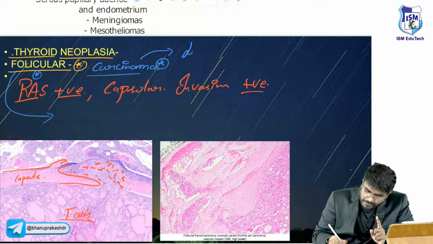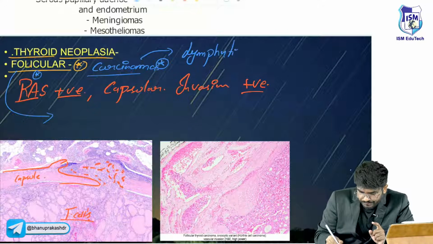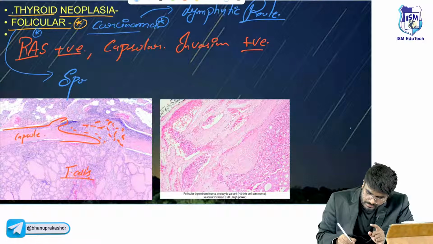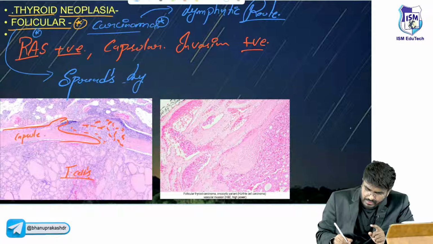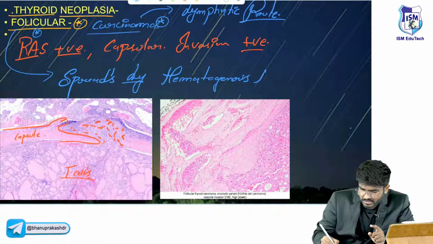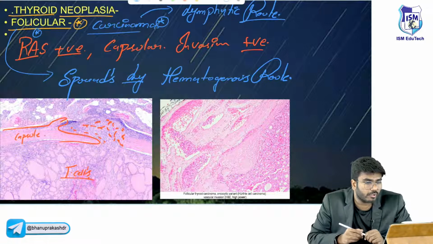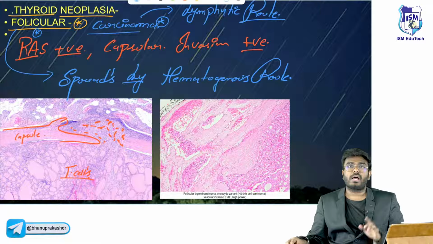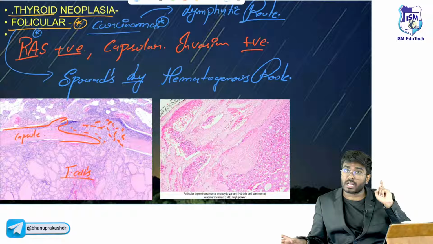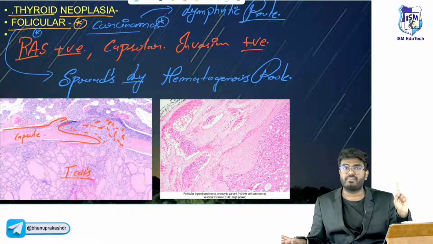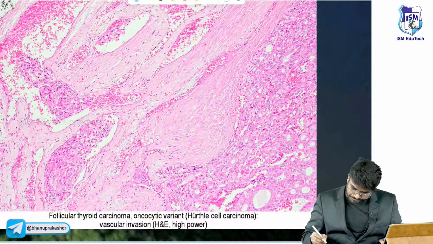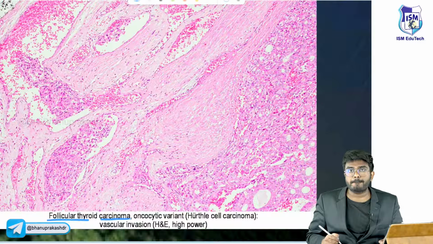Usually carcinomas spread by the lymphatic route. But this one, follicular carcinoma, spreads by the hematogenous route. Very, very important. Which route? Hematogenous route. So, RAS gene mutation, capsular invasion is present, spreads by hematogenous route. All the carcinomas in the body usually spread by lymphatic route, but this spreads by hematogenous route. So that's why, see, follicular thyroid carcinoma.